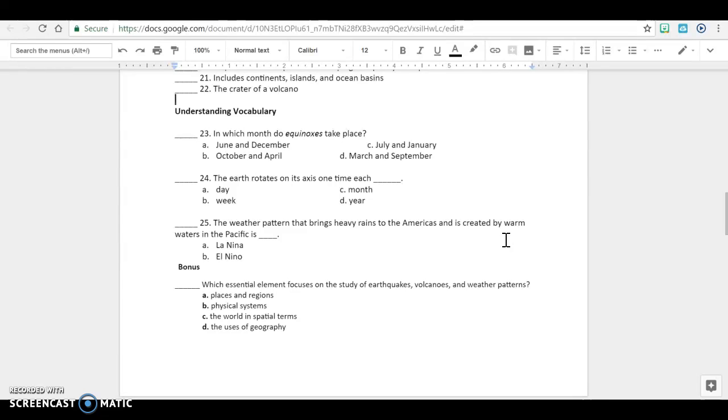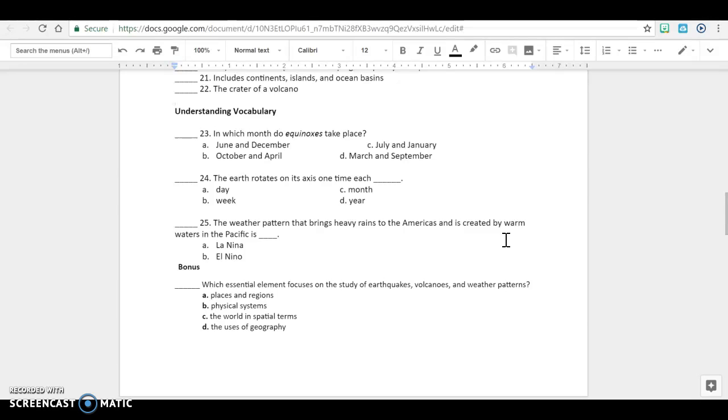Understanding vocabulary. Number 23. In which month do equinoxes take place? A. June and December. B. October and April. C. July and January. Or D. March and September. Number 24. The Earth rotates on its axis one time each blank. Is it A. Day, B. Week, C. Month, D. Year?